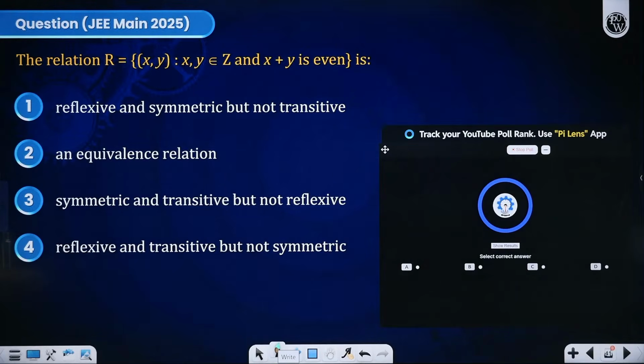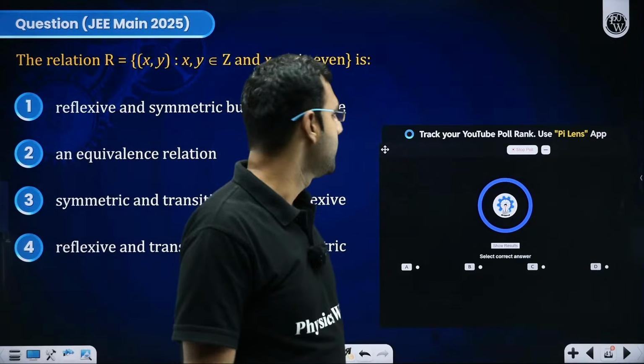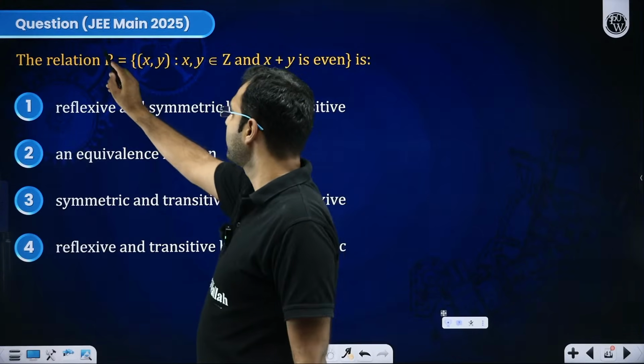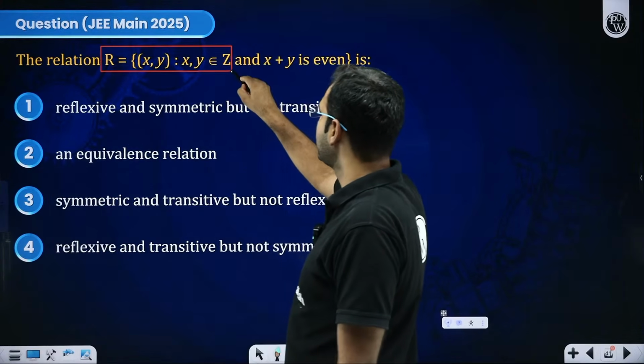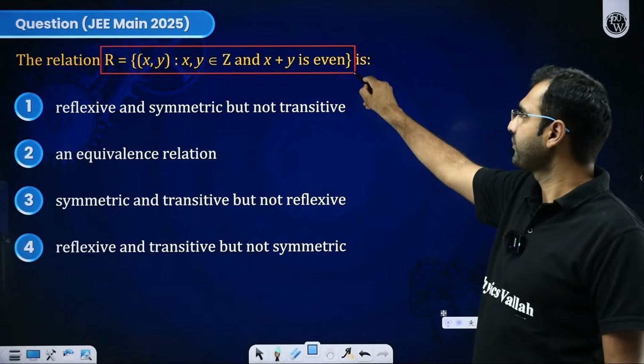Okay, everybody. Anyone who's able to do it? Anyone who has done this question? The question here is a pretty simple one. Trust me, the language is really simple. There is a relation R, which is the ordered pair x and y, where both are integers, and x plus y is even.